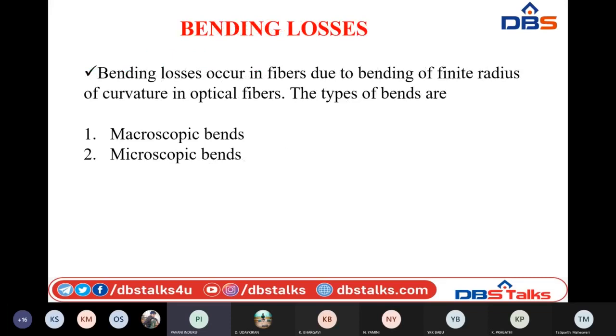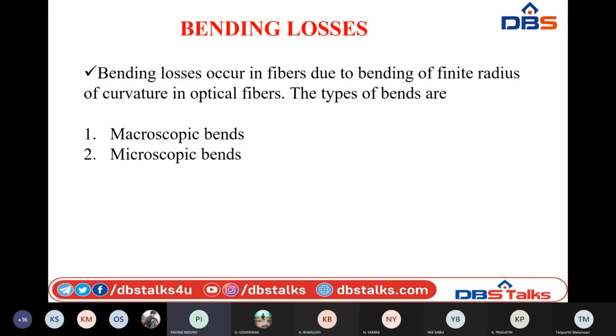And another loss which we generally experience in optical fibers is bending losses. Bending losses occur due to the bending of finite radius of curvature present in the optical fiber. Whenever something is bent, there can be a composition variation in the bending.